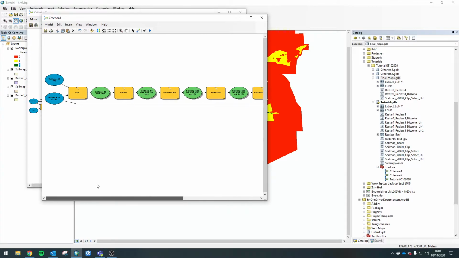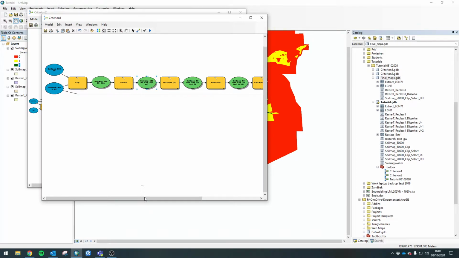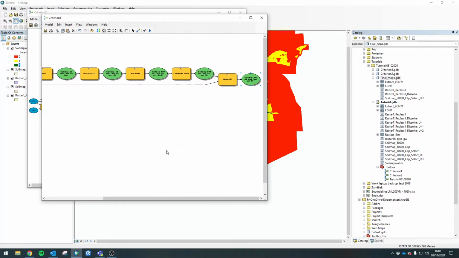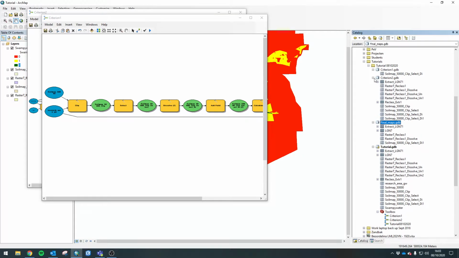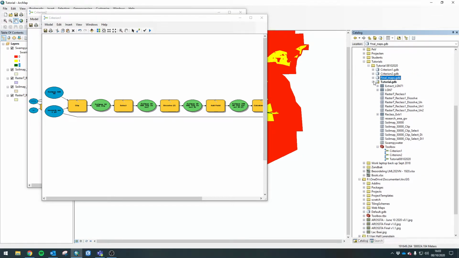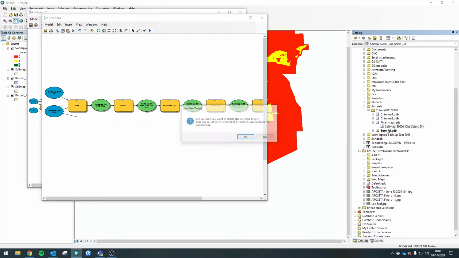Yep, right. So everything that we need is in these models. We don't need anything else. We've got our inputs, we've got our tools, we've got our intermediate outputs, and we have the final output that we want. So how do I get all of this into a new geodatabase so that it's nice and clean, so that all my colleagues don't have to see all the stuff from my previous assignments and whatnot? As you can see right here, I have several geodatabases, and what I've done is I've made a final maps geodatabase, and I'm just going to remove everything in this, so that we can start from scratch, right?